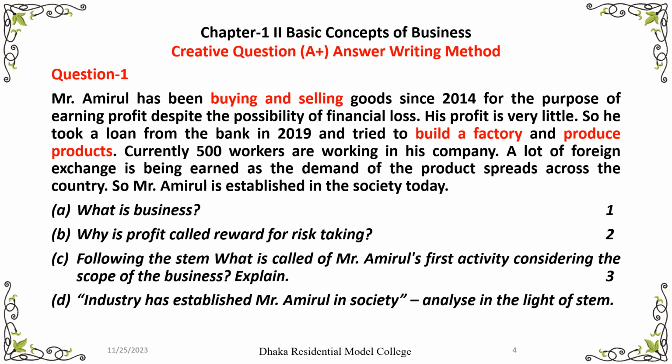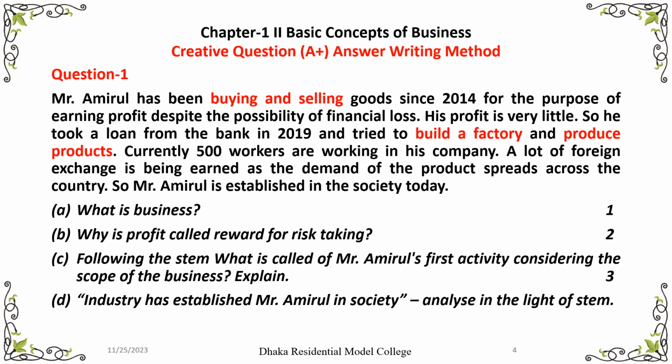Okay. So D number, industry has established Mr. Amirul in the society. Last para, last line, Mr. Amirul is established in the society today. Why? First activity was trade, second activity was industry. He has established a factory to produce products. He has taken a loan from bank in 2019, established a factory, that means industry, where he produced products.